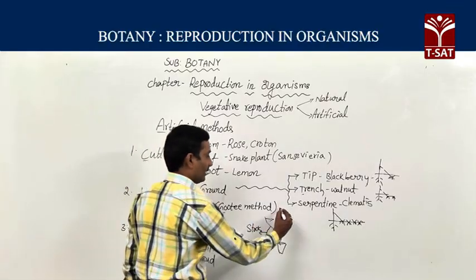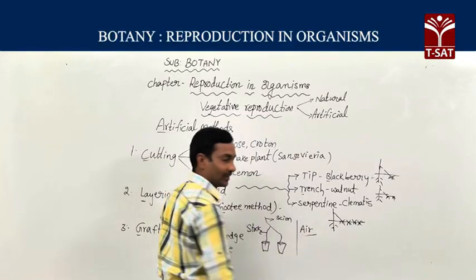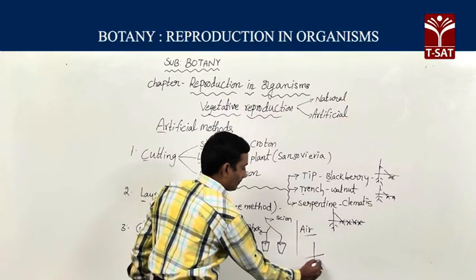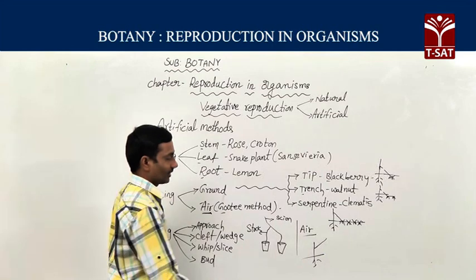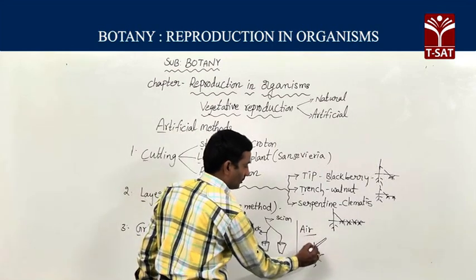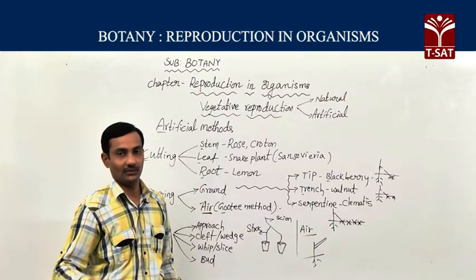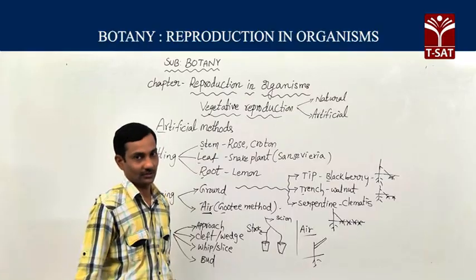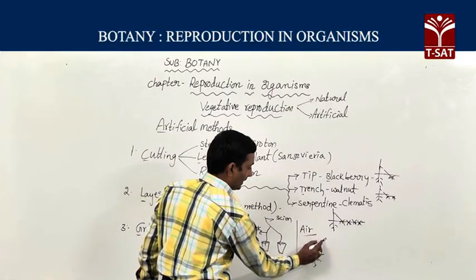In the air layering method, we have to select a branch. These branches usually we cannot bend towards the soil because of the presence of hard tissues like xylem and phloem, complex tissues well developed. So there we have to make a girdle.